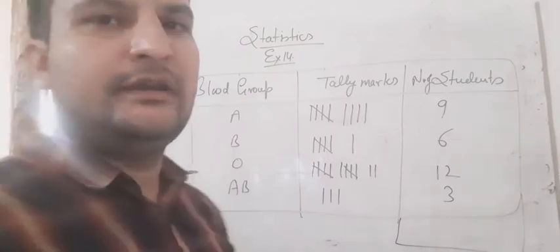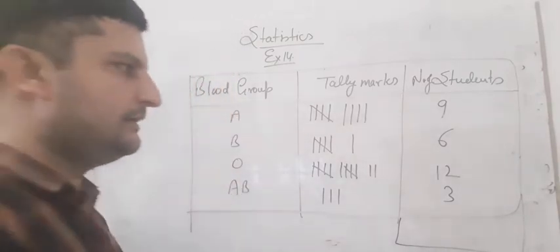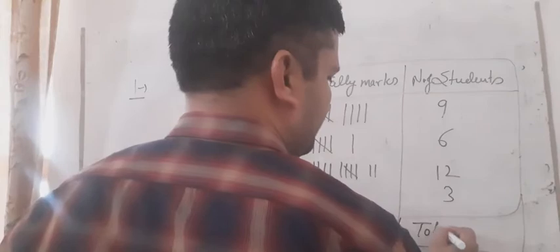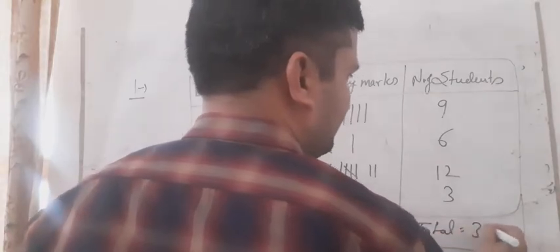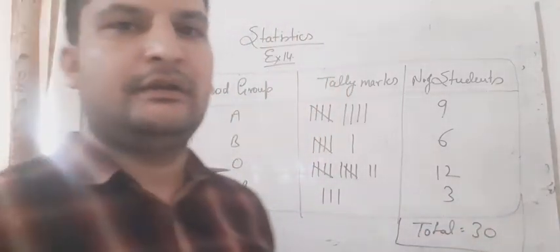9, 6, 15 and 12, 3, 15. 15 and 15, plus 15 students, we know that it is 30. Total students is equal to 30. So our data is correct.